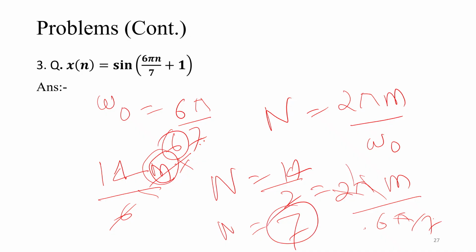Okay, so 14 by 6 is there, so 14 by 6 we can convert to 7 by 3, so m is equal to 3 not 6. So here n is equal to 7.